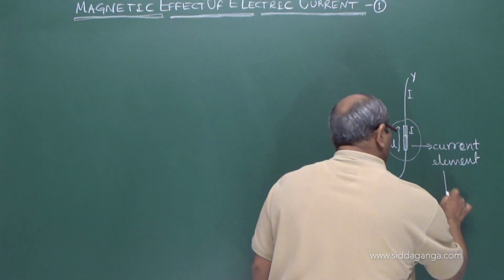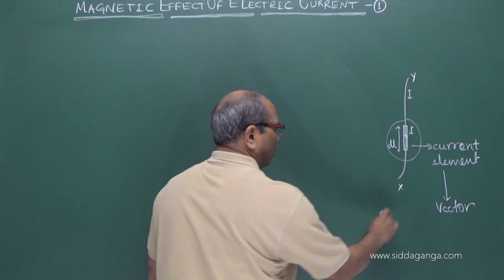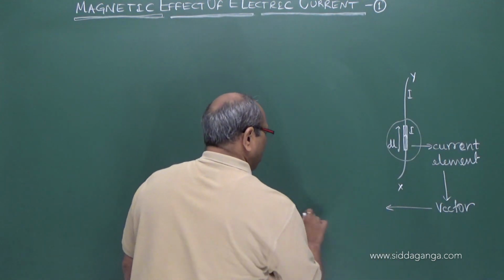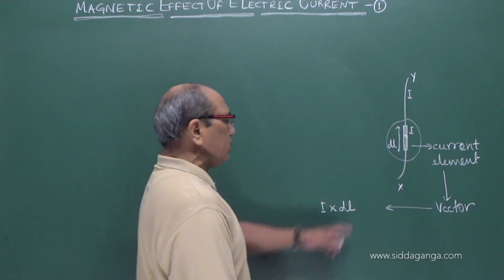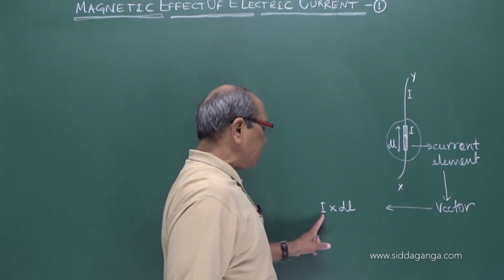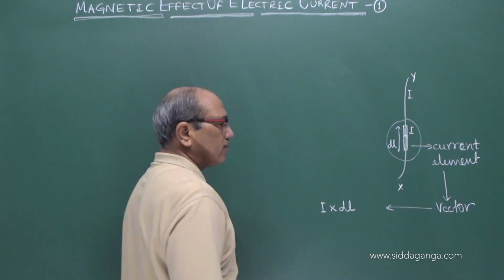It is a vector quantity. The magnitude of it is I into dl, the product of the current and the length of the element, where I is the current carried by the element and dl is the length of the element.